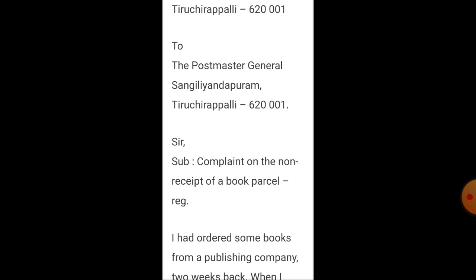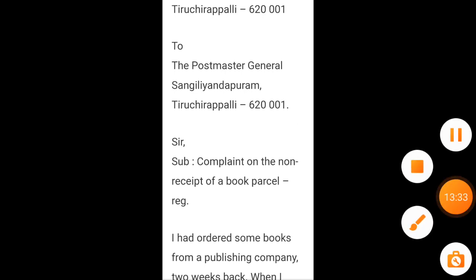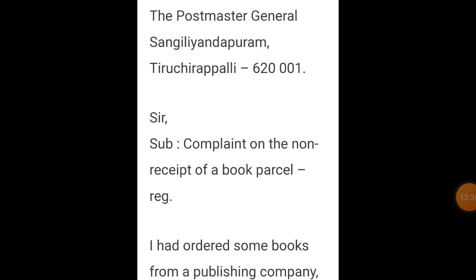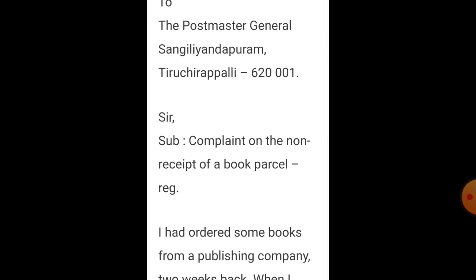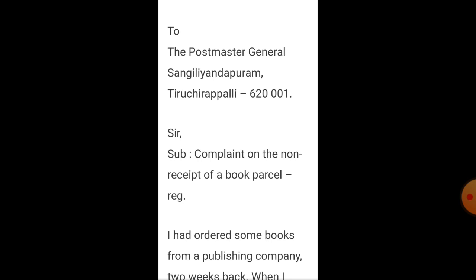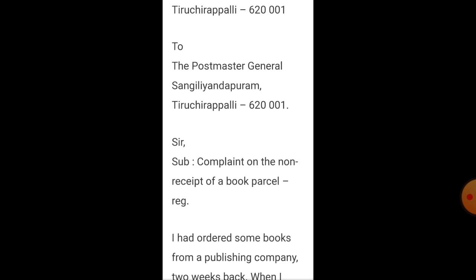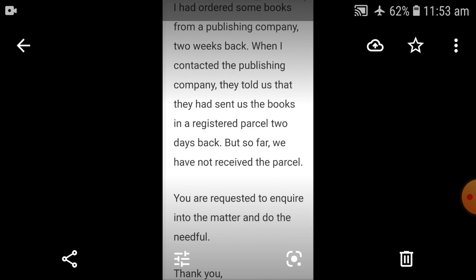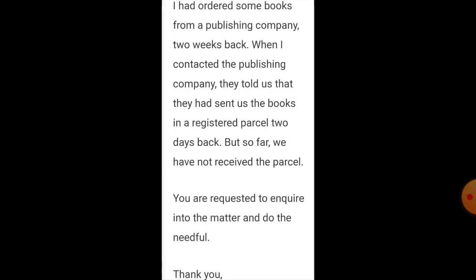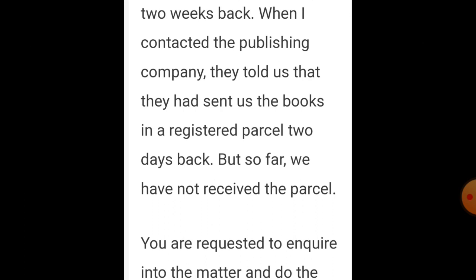Okay, then you can see the body of the letter. What is the body of the letter? See here: I have ordered some books from a publishing company 2 weeks back. When I contacted the publishing company, they told us that they had sent us the books in a registered parcel 2 days back. But so far we have not received the parcel.